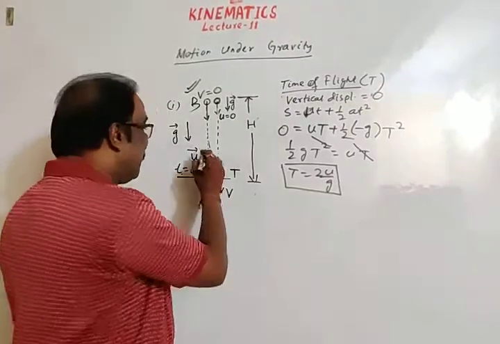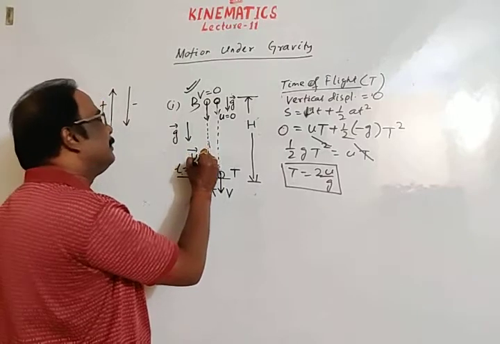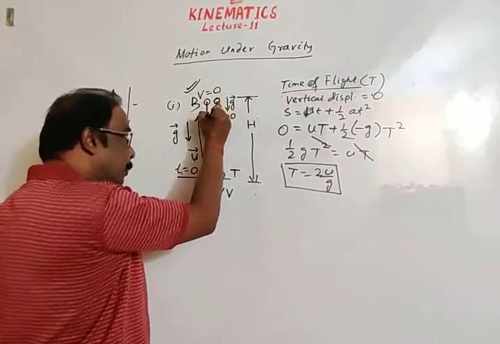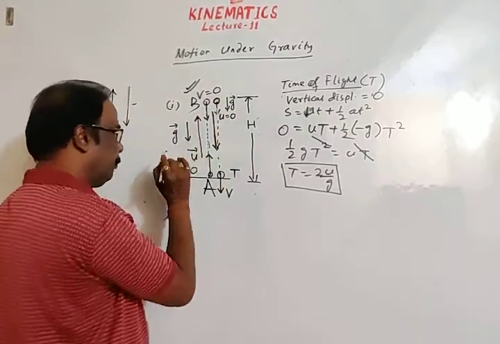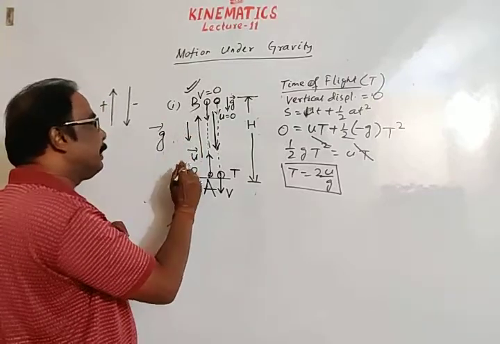The body moves from A and reaches B. First it moves upward, then returns from B and again comes back to A. This is downward motion. Acceleration due to gravity is always vertically downward.